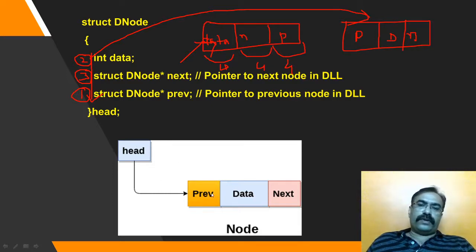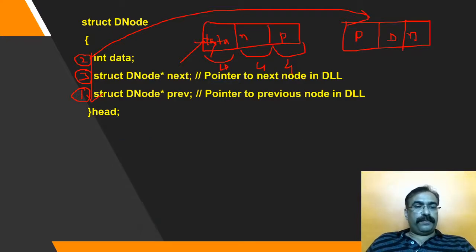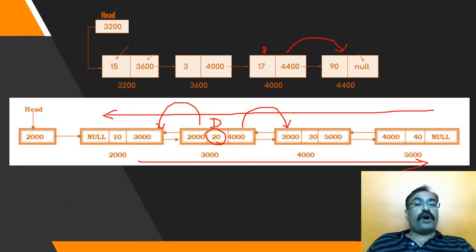So this way the node of a doubly linked list is declared and defined, and we are always going to have a head pointer to point to the first node of any linked list. Remember, that is a head pointer. This is a head pointer. It is not a head node. Head pointer stores the address of a head node.